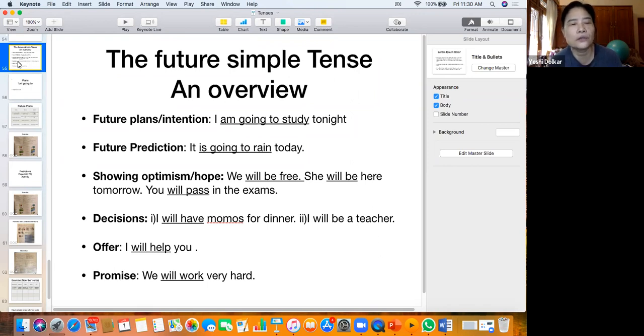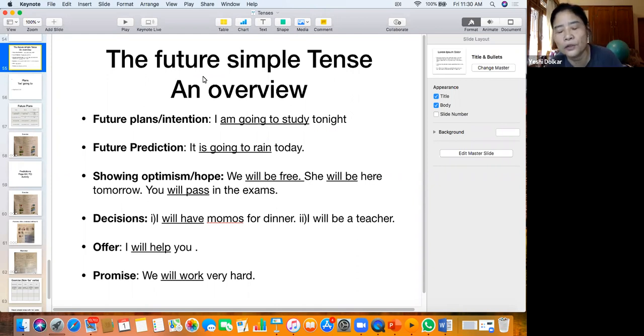With continuous, and then with the future perfect also, the meaning changes. So this is an introduction to the future tense in the English language, future simple tense. Now, in the English language, there are many ways of talking about the future.